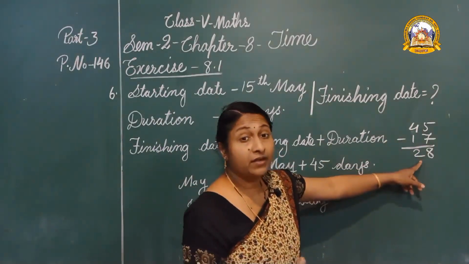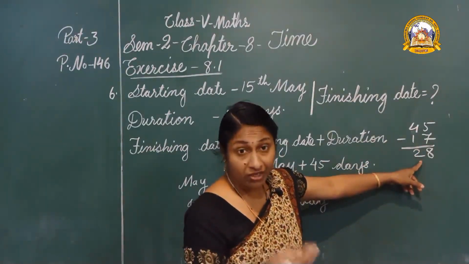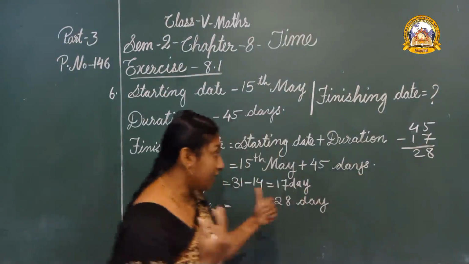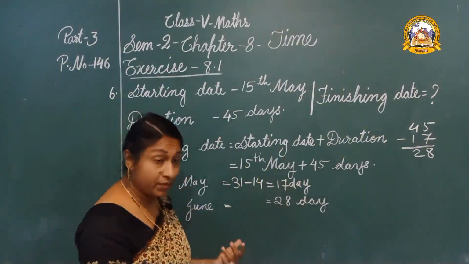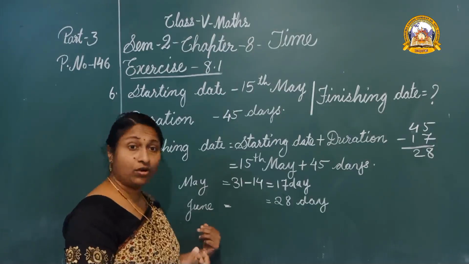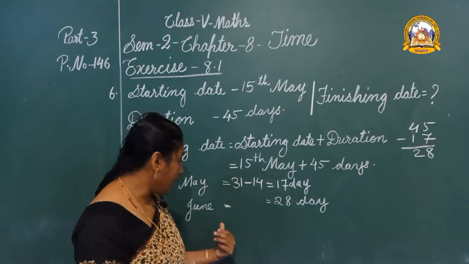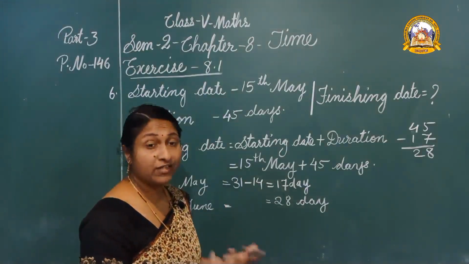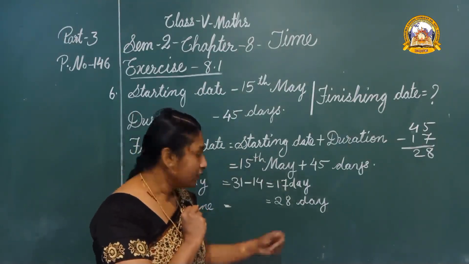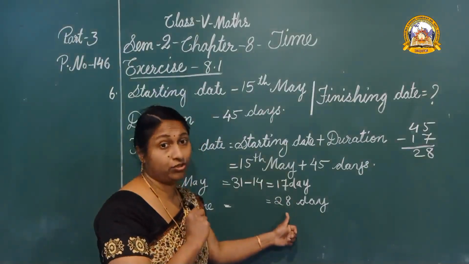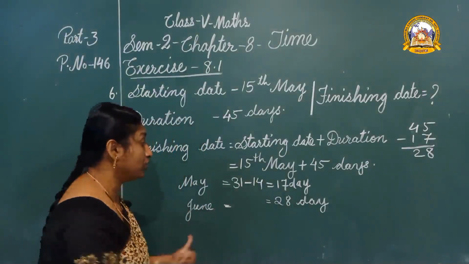Okay. Then where can we take the 28 days from? Yes, we can take from the next month. Which is the next month after May? June. So let us take the 28 days from June. First 28 days, 1 to 28. There are 28 days. So last date 28th June.